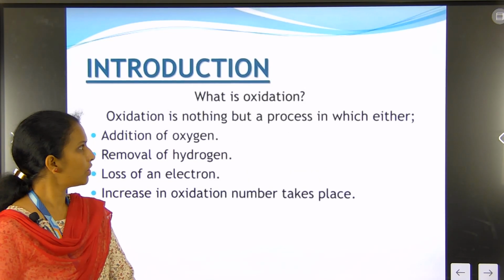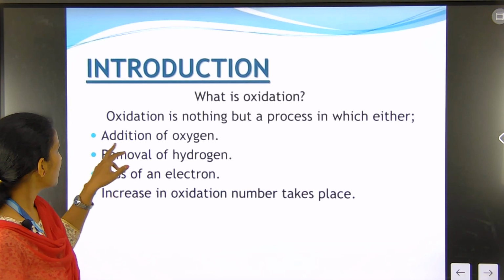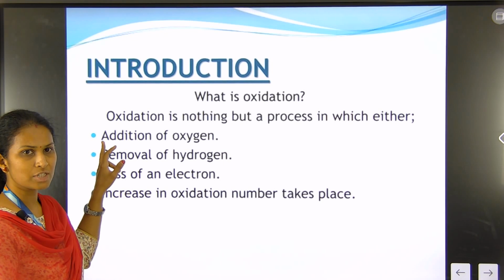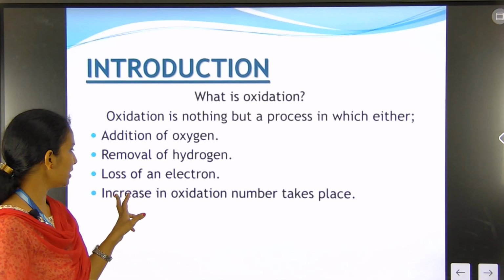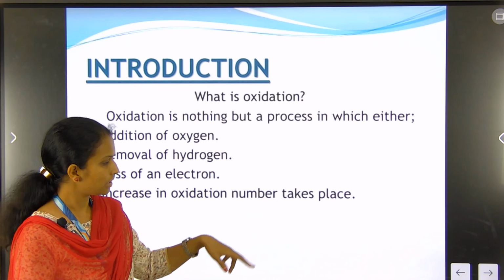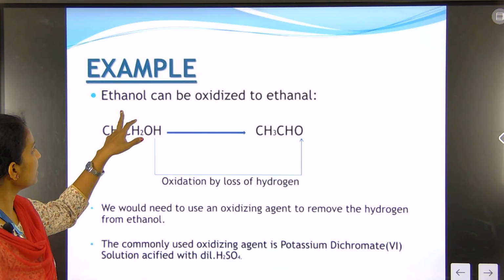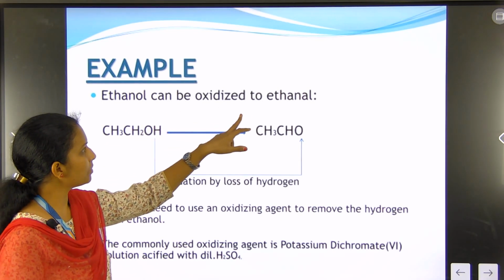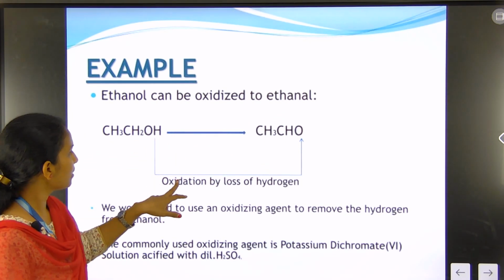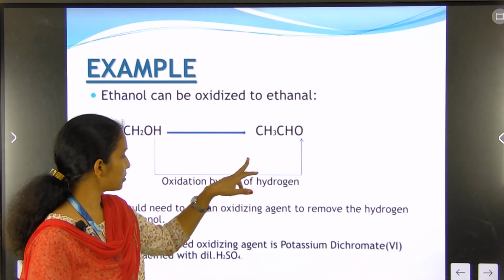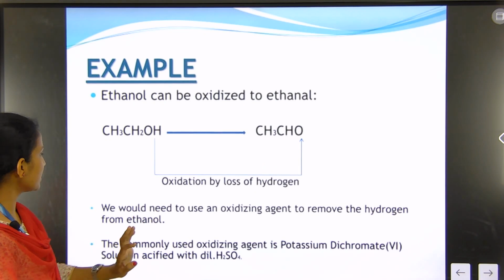So see first, what is oxidation? Oxidation is the process in which addition of oxygen, removal of hydrogen, loss of an electron and increase in oxidation number takes place. For example, when ethanol, CH3CH2OH, is oxidized, there is loss of hydrogen and formation of CH3CHO, that is acetaldehyde.